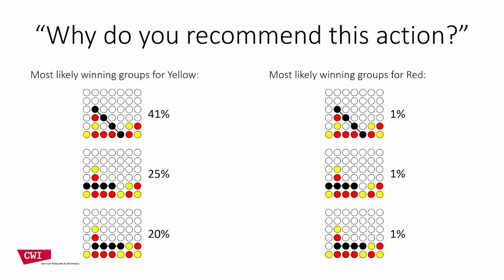For example, in our Connect 4 position, we can use all possible groups of 4 disks as scenarios to summarize in which way the game is likely to be won by which player eventually. Yellow is currently 41% likely to win with the group shown in the top left, while it's looking rough for red, with no group having more than 1% probability.